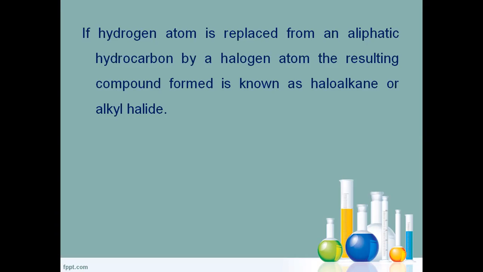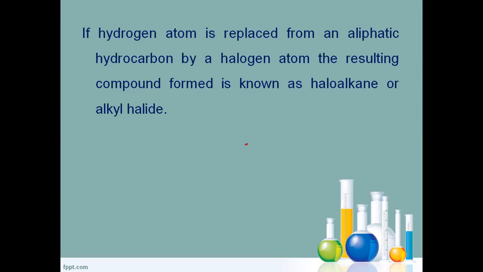Haloalkanes or alkyl halides are obtained by the replacement of one or more hydrogen atoms by halogen atoms in an aliphatic hydrocarbon. Aliphatic compounds are nothing but open chain compounds.